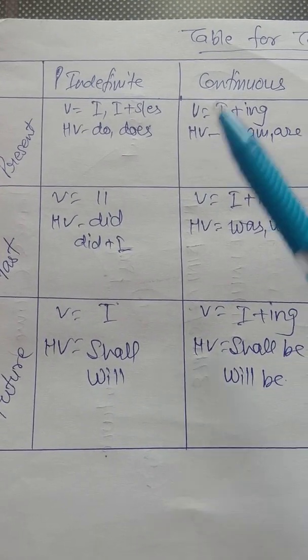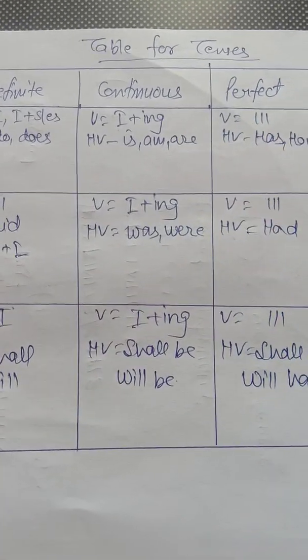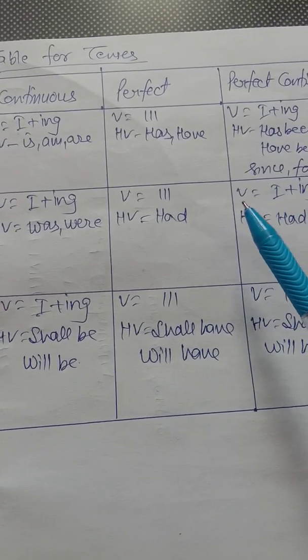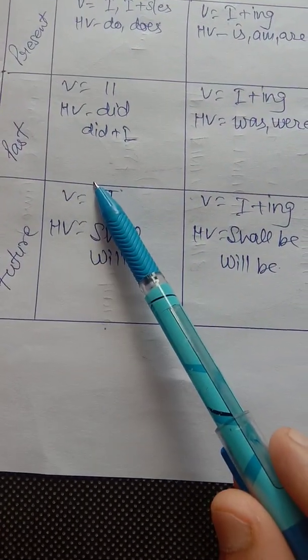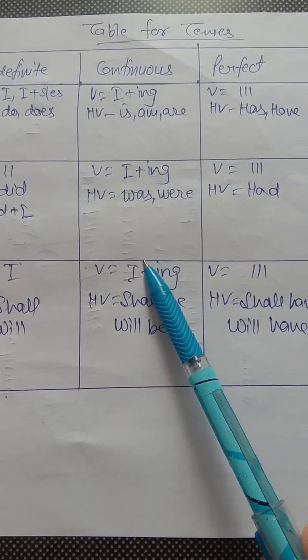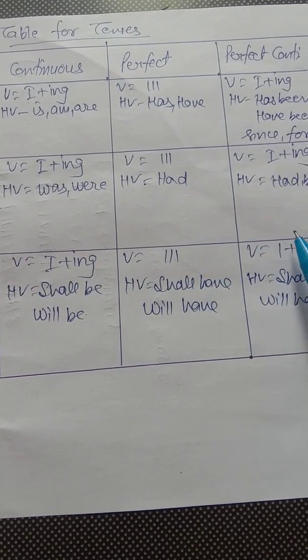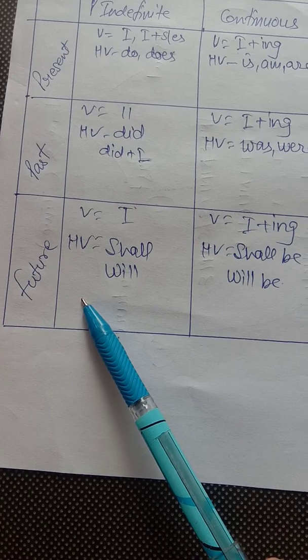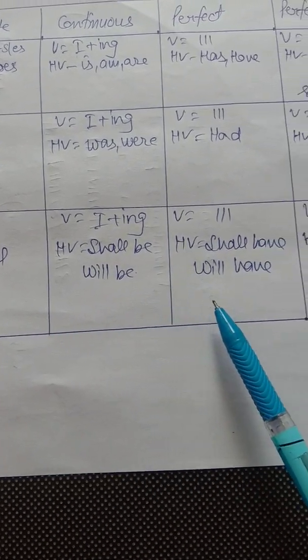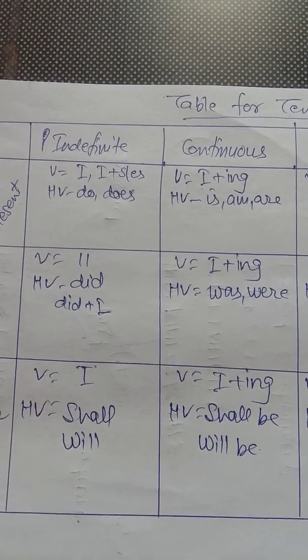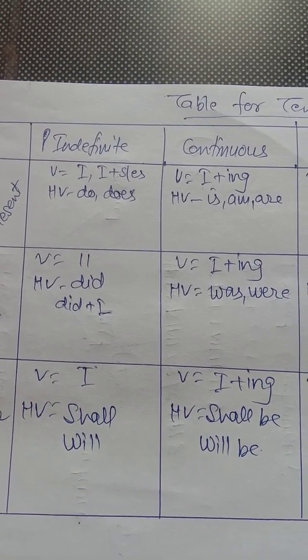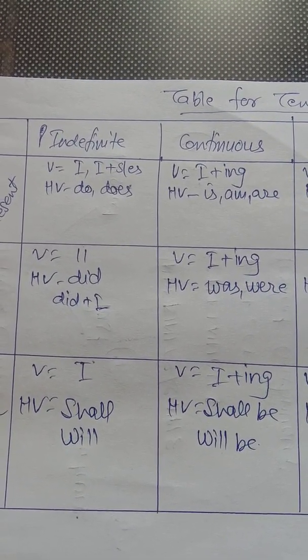Here is present indefinite, present continuous, present perfect and present perfect continuous tense. In the same way, past indefinite, past continuous, past perfect and past perfect continuous tense, future indefinite, future continuous, future perfect and future perfect continuous tense. So we shall understand which helping verbs or verbs are used in these tenses.